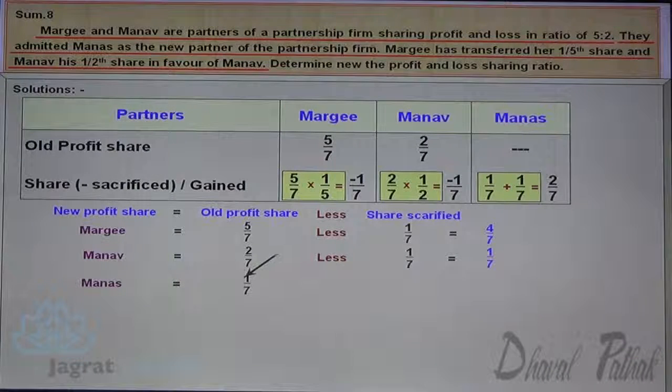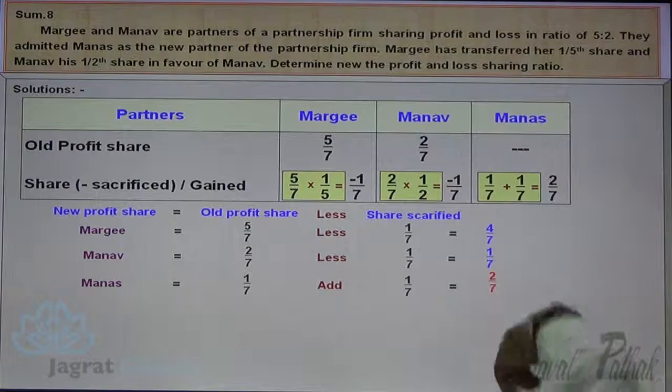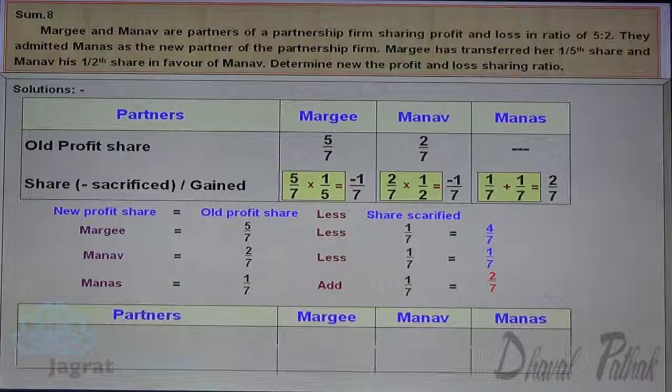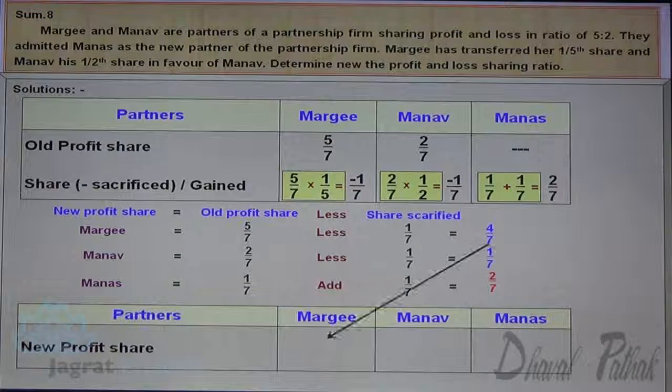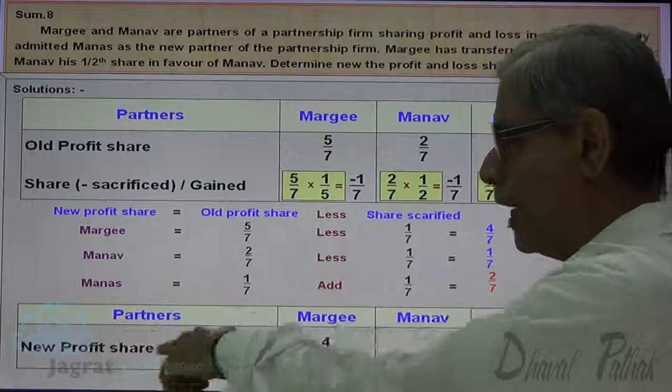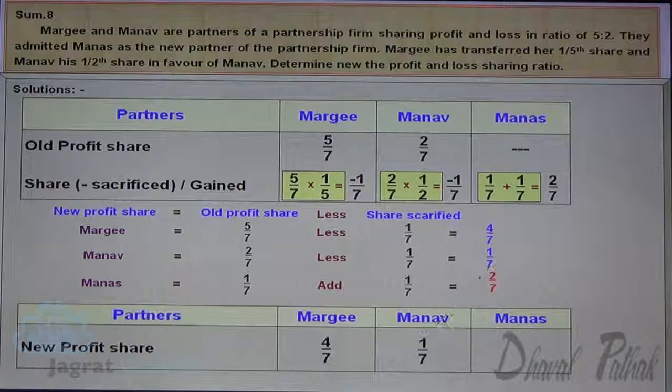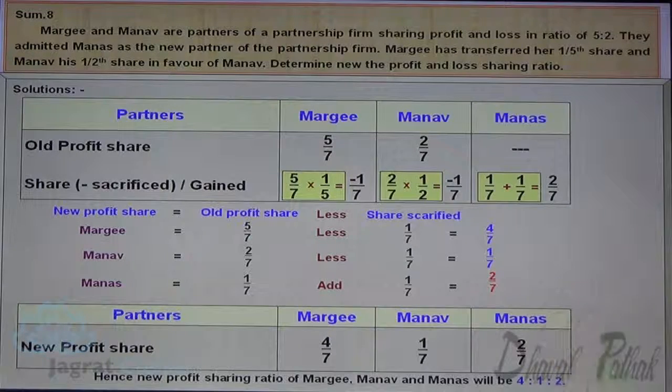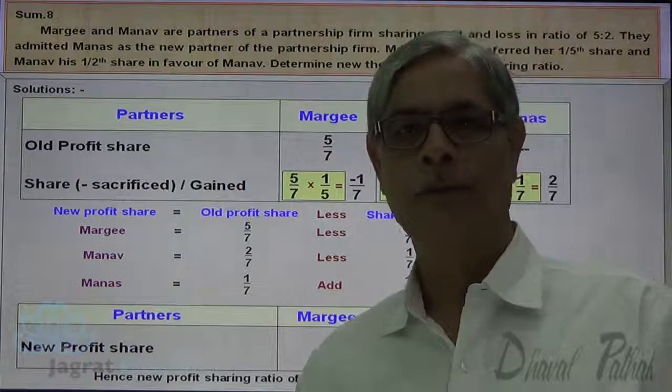And 1/7 plus 1/7, 2/7 is the share of Manas. So the profit sharing ratio is 4:1:2. New shares are 4/7, 1/7 and 2/7. This is how this sum gets solved.